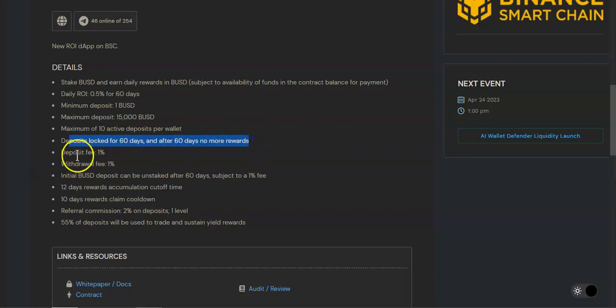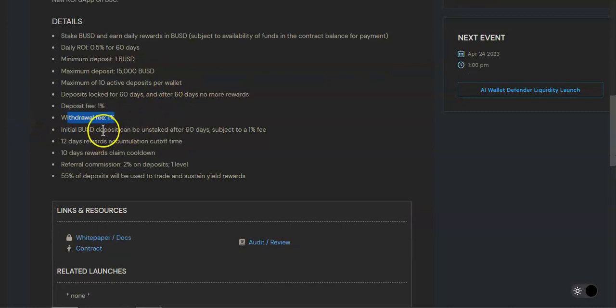Every time you deposit, there is a 1% tax. Every time you withdraw, 1% tax. This tax will stay in the smart contract. And every time you unstake, there will also be a 1% tax. All these taxes will stay inside the smart contract.